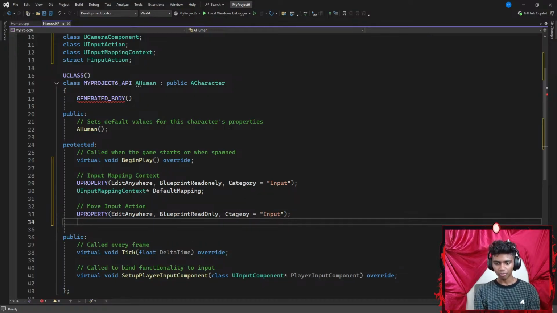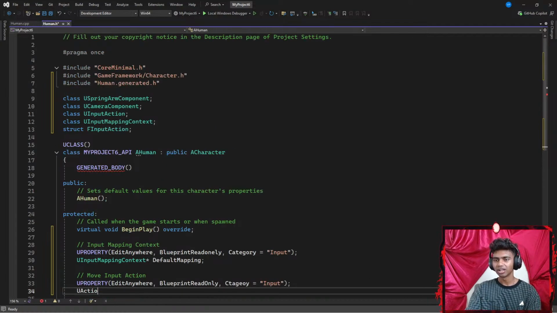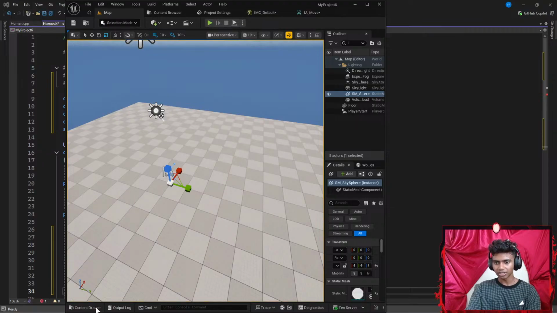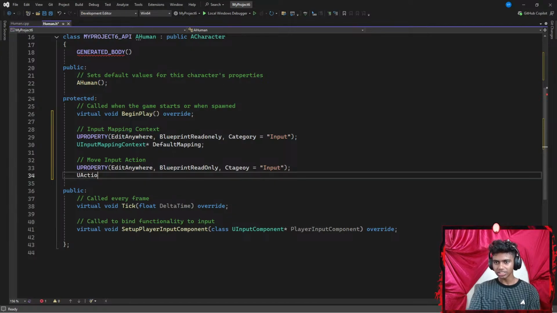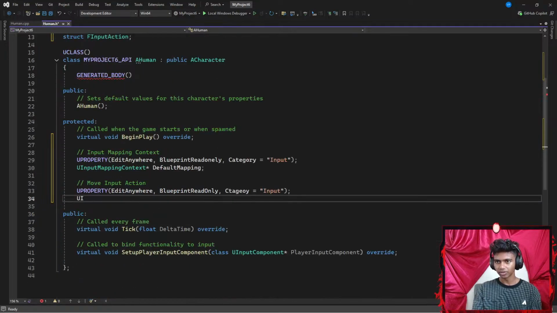Now, once I'm done with that, I'm going to create a UInputAction. I think it's called action input, right? Okay, hold up guys, let me go all the way up here. So it's input action. The name actually doesn't matter. Let's go with something like UInputAction. Now my UInputAction is going to be represented by a pointer called something like MoveAction, because this is going to be me moving. Then I'm going to end this with a semicolon.